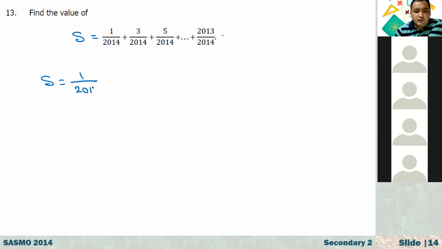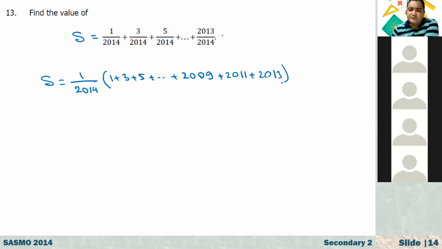Here we have 1 over 2014, and here we have 1 plus 3 plus 5 plus dot dot dot plus 2013. If you write a bit more terms before 2013, we have 2009 plus 2011 plus 2013.